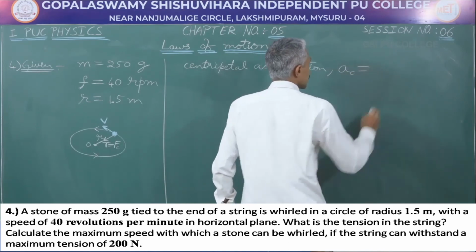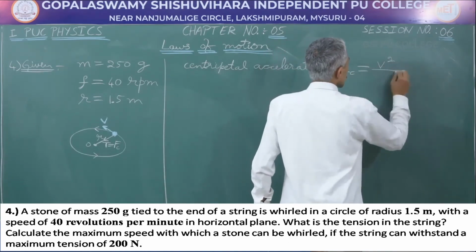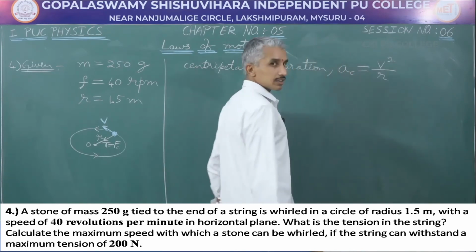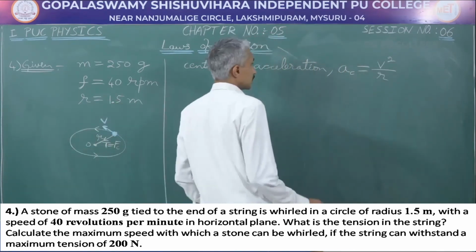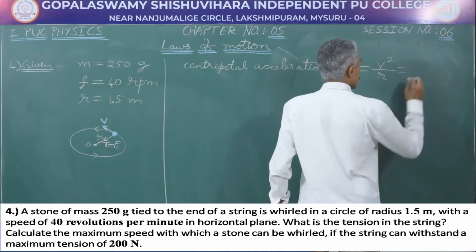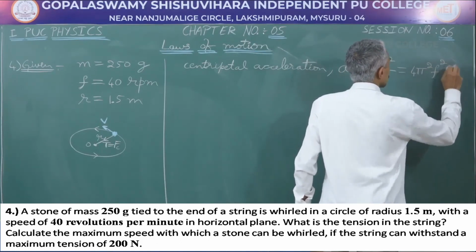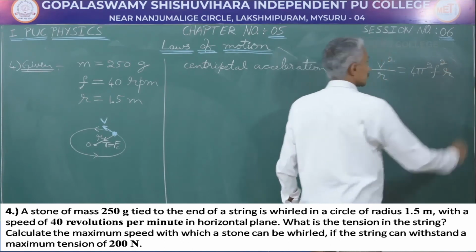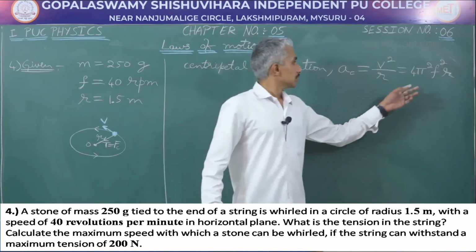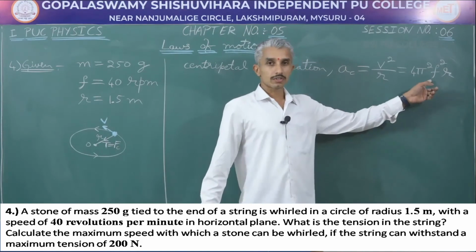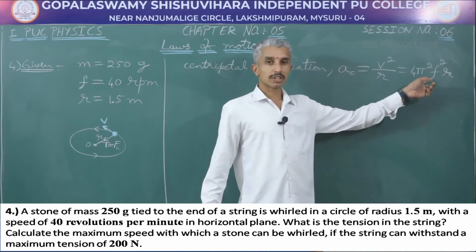We have already studied from chapter 3, which is motion in a plane, that centripetal acceleration represented by a subscript c is given by v squared by r, where v is the speed of motion, which can further be written as 4 pi squared f squared into r, where f is the frequency of revolution or the number of cycles per second.